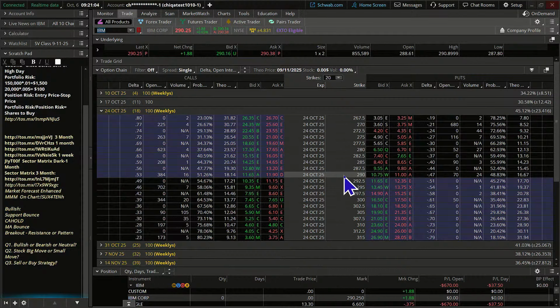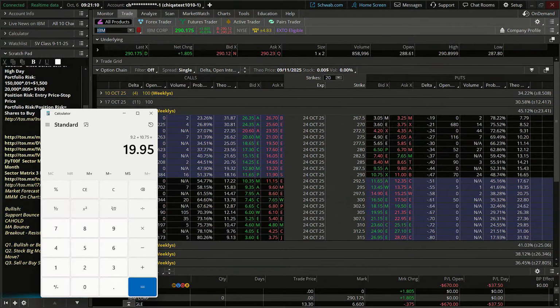Okay. So we're going to take the premium for the call side, which is 11.90. I'm going to clear out my calculator here. So we've got the call side is 11.90 and the 280 put is $11 even.